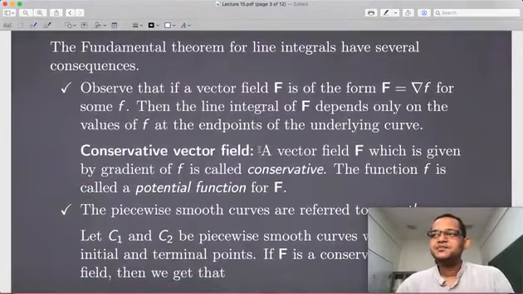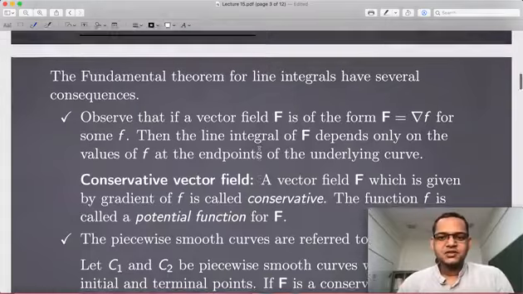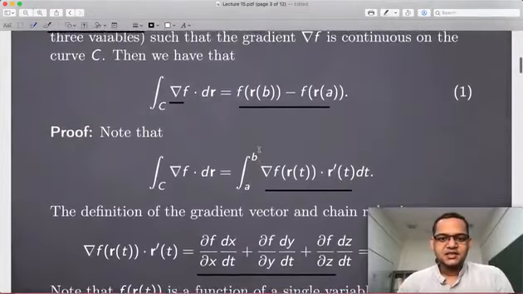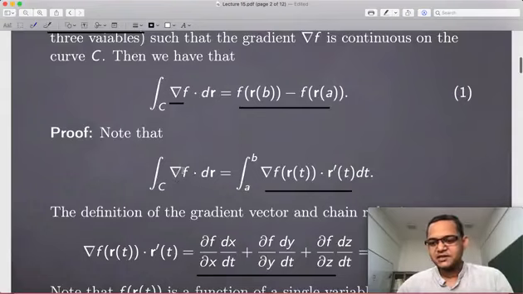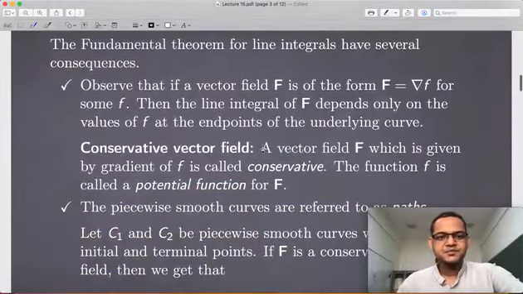So there are going to be some new definitions and some new results. Namely, this idea that if I have a vector field, can we say that this vector field is written in terms of a gradient? Because if that happens, then I know we have this theorem. So this is what we are going to talk about today.